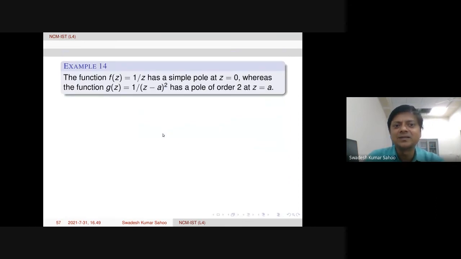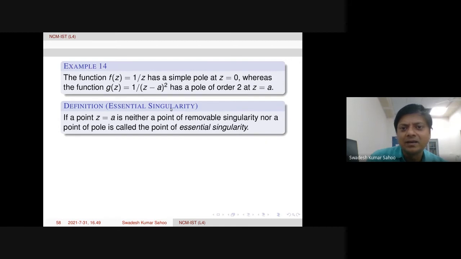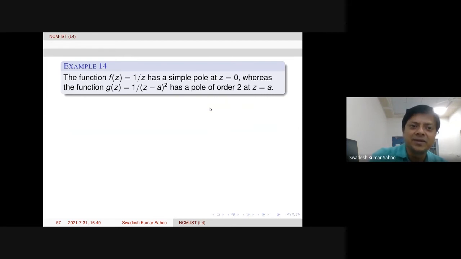Now let us see some examples. f of z equal to 1 over z has a simple pole at z equal to 0, whereas another function g of z has a pole of order 2 at z equal to a. Trivially, this can be done using the definition.